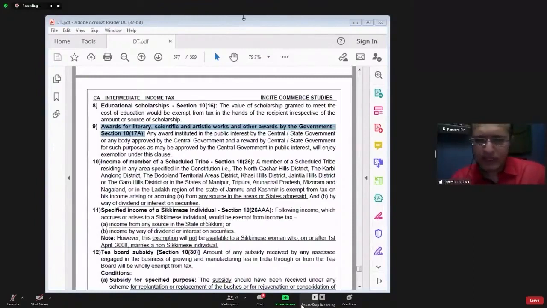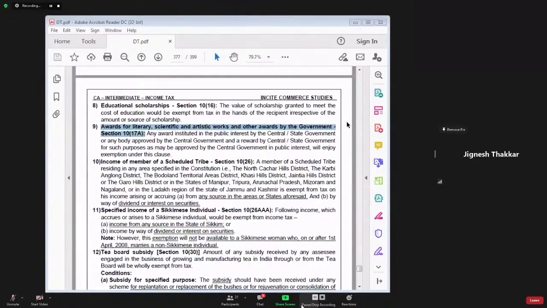Either you have received any award or any reward from the central government, state government, or any approved institution, those awards will be exempted from tax. Tax will not be levied on those awards. So this was point number 9.